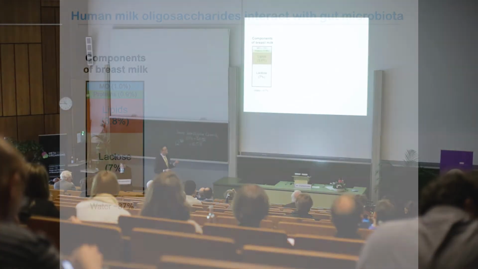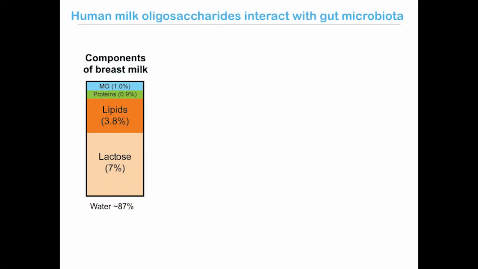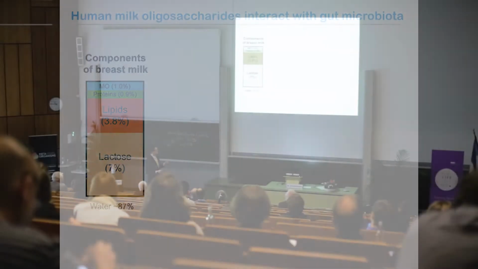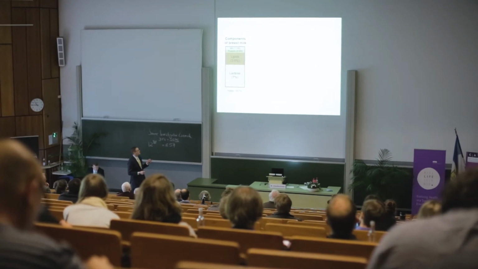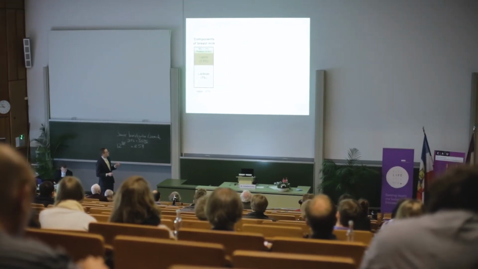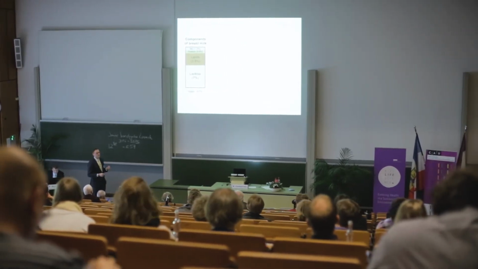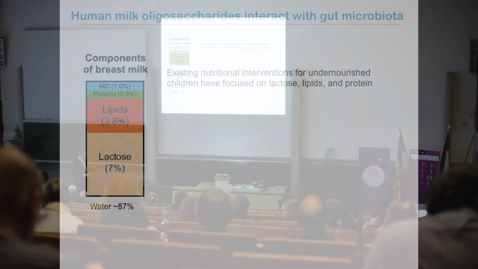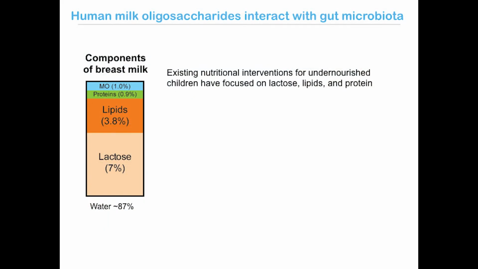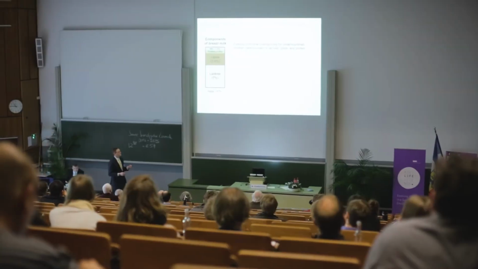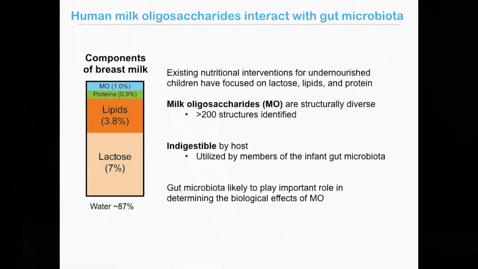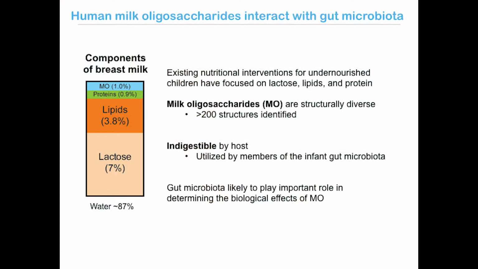When we break down what's present in breast milk, and here I'm showing you a breakdown of the solid components, we find that it's dominated by lactose, lipids, and proteins, along with a 4th component, a class of compounds called the milk oligosaccharides. And it's important to note that existing nutritional interventions targeting malnourished children have focused on lactose, lipids, and proteins. So my key area of interest was on this class of compounds called the milk oligosaccharides, which are structurally diverse carbohydrates.